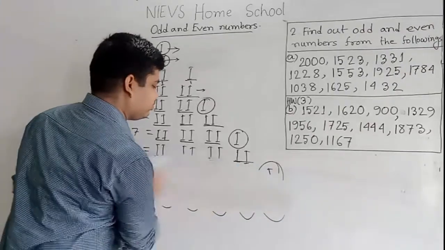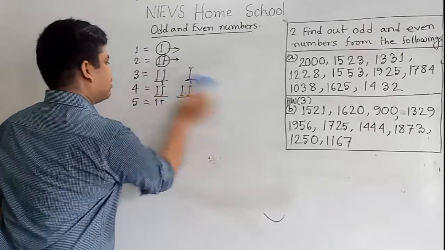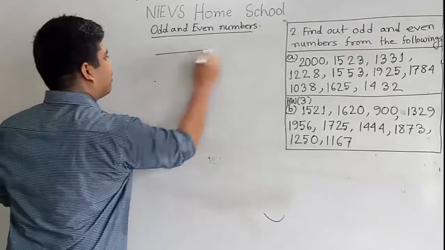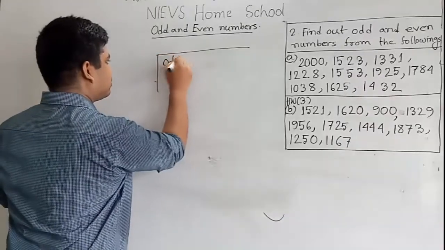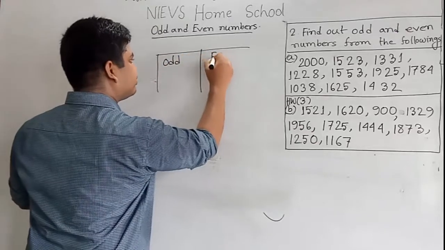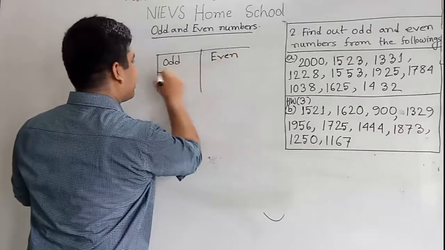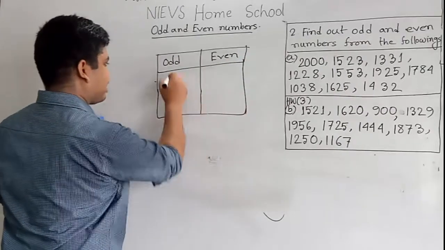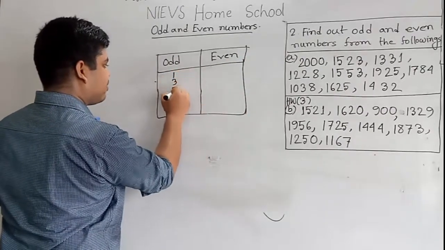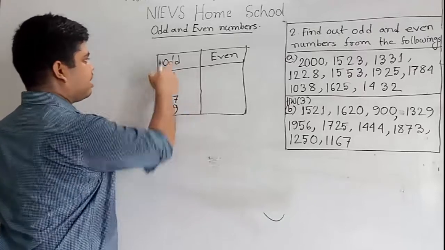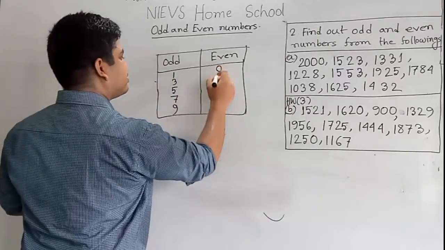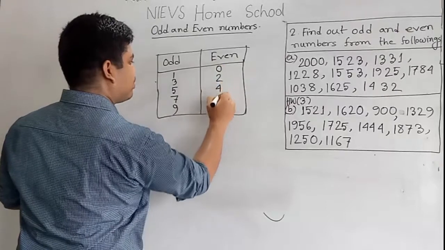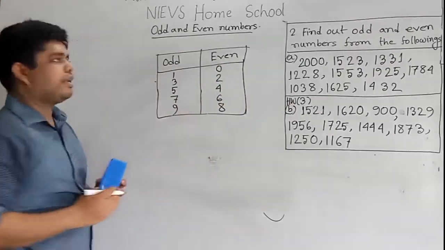Now from 1 to 9 we write: 1, 3, 5, 7 and 9 are odd numbers, and 0, 2, 4, 6, 8 are even numbers.